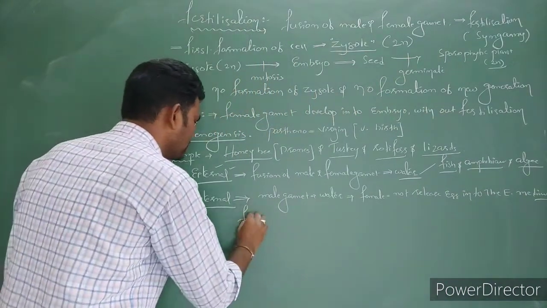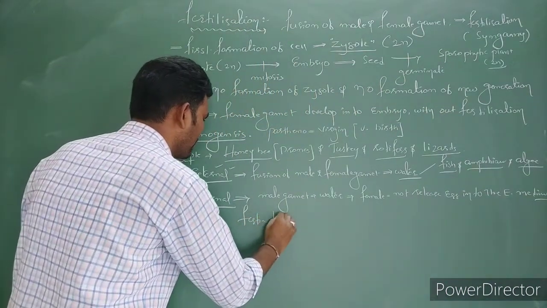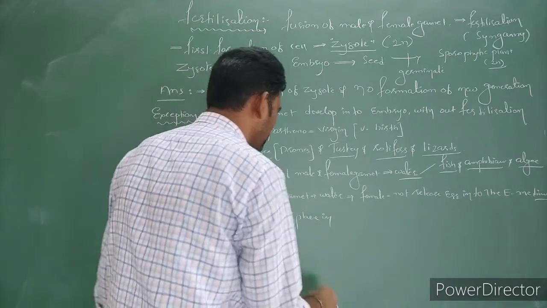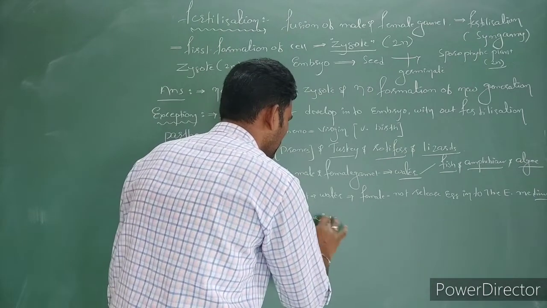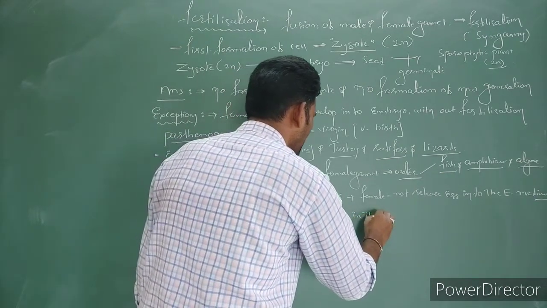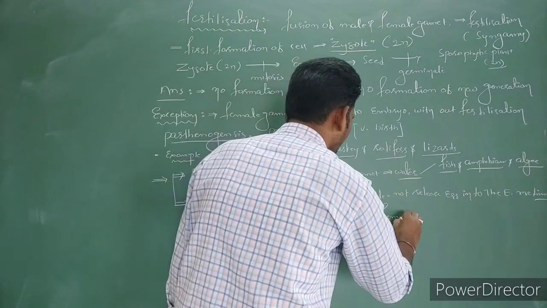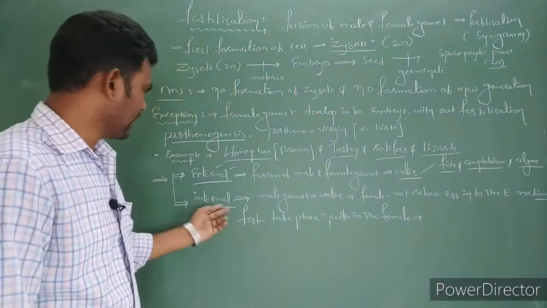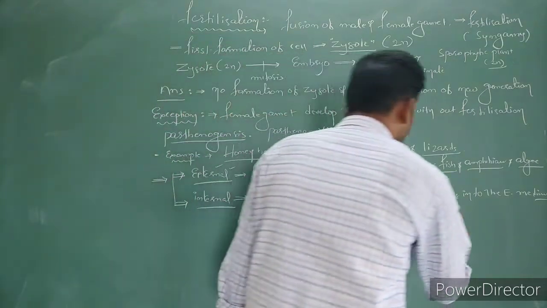Now fertilization takes place within the female. Such type we can call as internal fertilization.